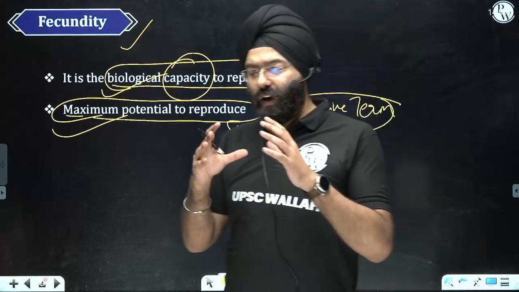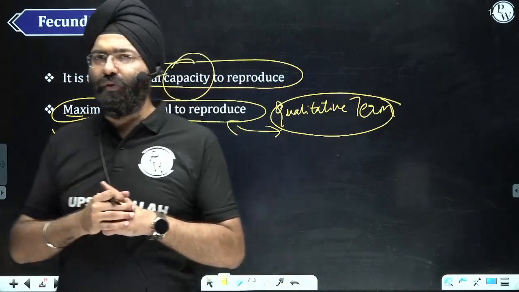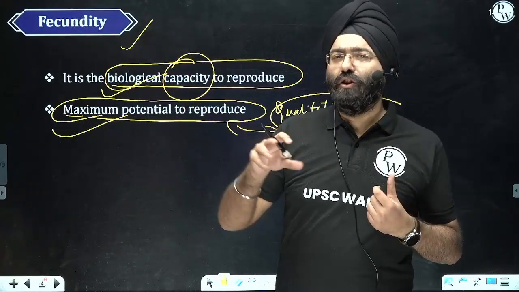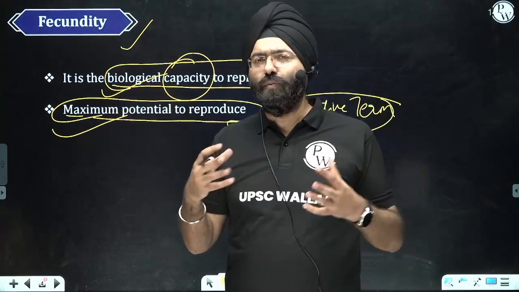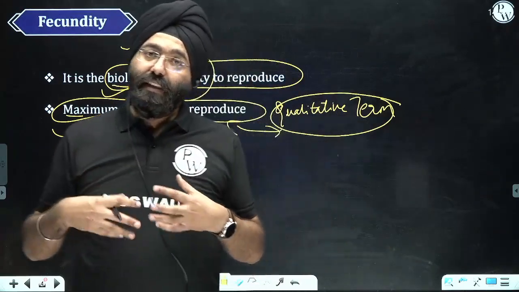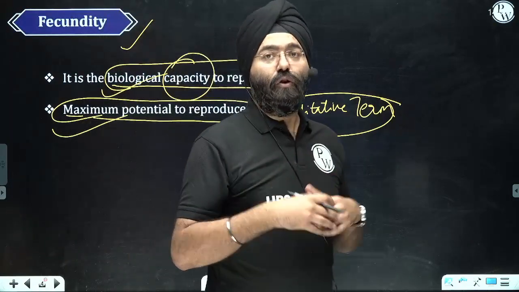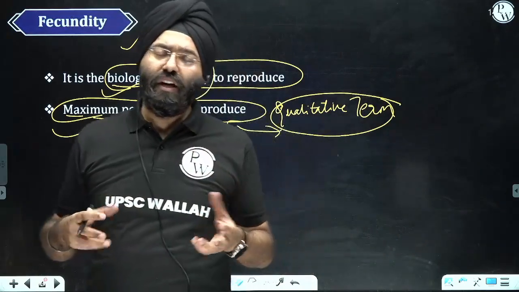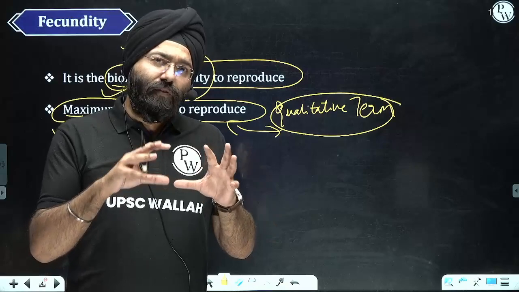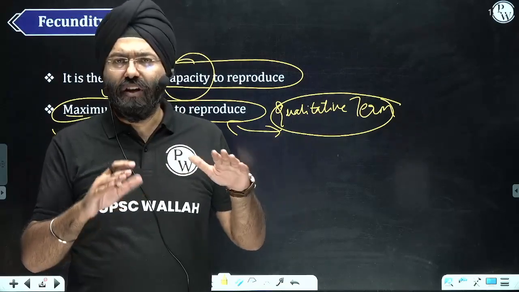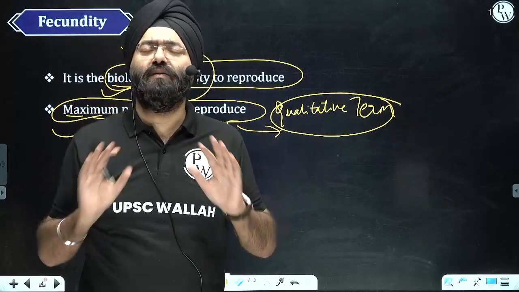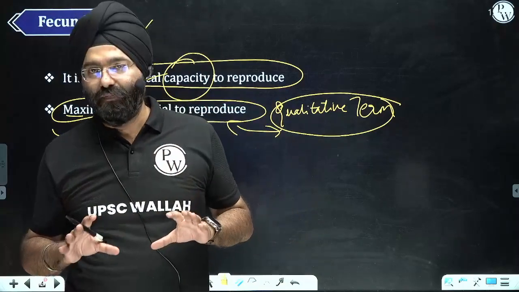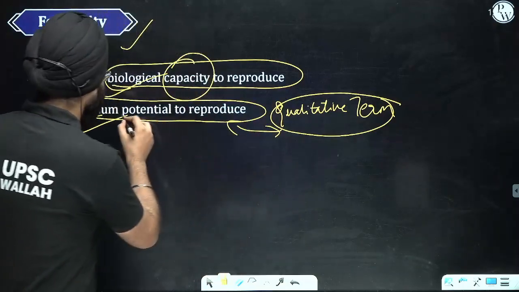If I say the maximum potential to reproduce, can I measure that the maximum potential of X person is this, Y person is this? No, because it will be influenced not only by the biological dimension but also by the cultural dimension. For example, one couple might be having 10 children, another might be having 2, the third might not have any. So we actually cannot measure the maximum potential, but hypothetically we say this is the maximum potential. That means it is a qualitative term, not a quantitative term. So let's see the maximum potential.